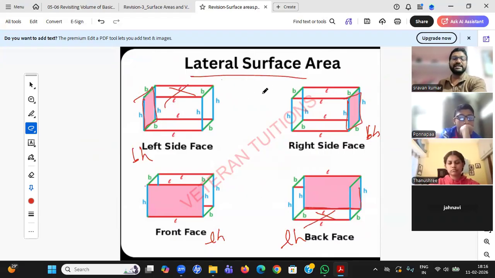That is nothing but lateral surface area, meaning I have removed top and bottom. Suppose my room is a cuboid. If I want to paint, I'll paint only the four walls. The top one, I'll not paint it. There is a ceiling, so I can't paint it. The floor is already with tiles, so I can't paint it. In that scenario, we go for lateral surface area.